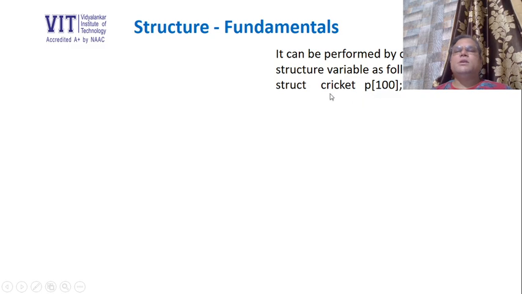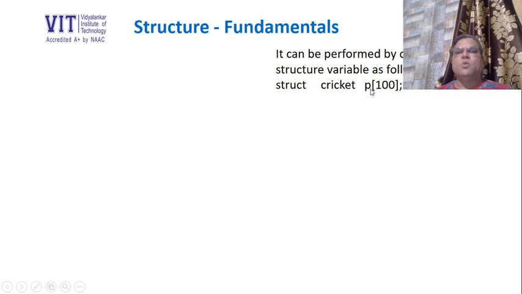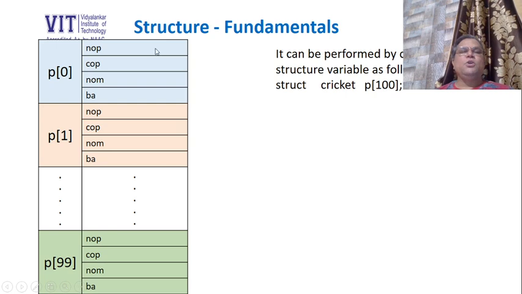When we write this command in our program, what will happen? We will get a huge memory block reserved. The name of that entire memory block will be P, because it is array P. And how many elements will it consist of? It will consist of 100 elements inside it, and it will appear somehow like this inside a memory. So it's a huge array of 100 elements.